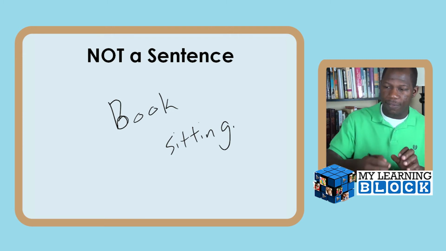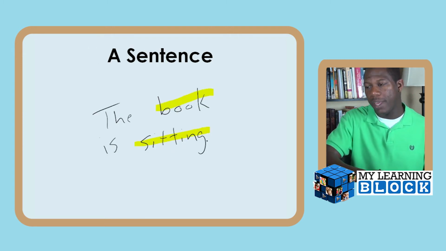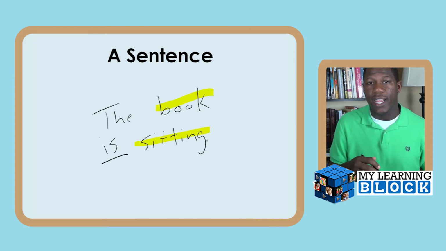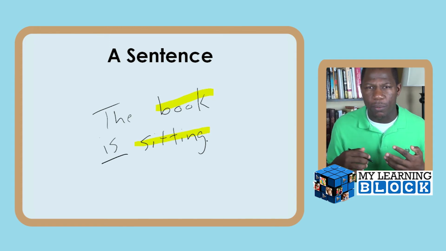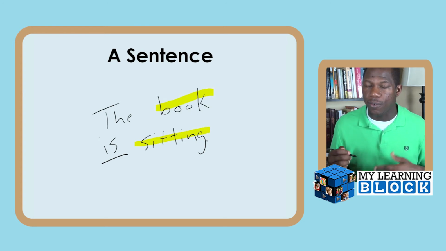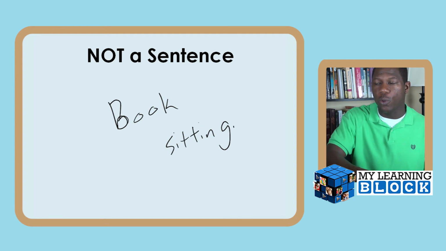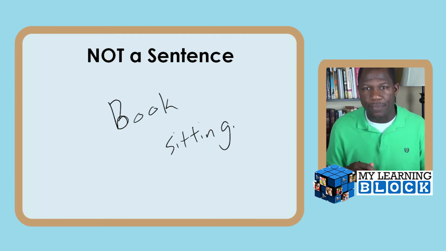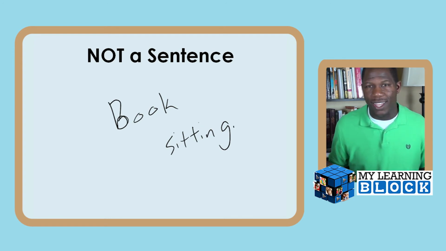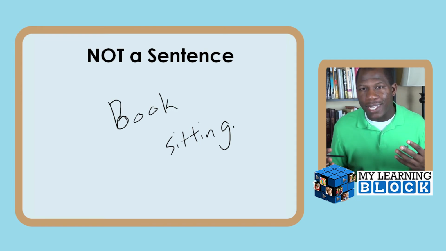If you go back and if you really want to be smart about it, what makes this predicate come to life is sitting. All right, it's in the process of, is doing something. It is sitting. It is raining. It is not raining. That creates that whole concept of it's doing something. Now, book sitting, it's just an incomplete thought.